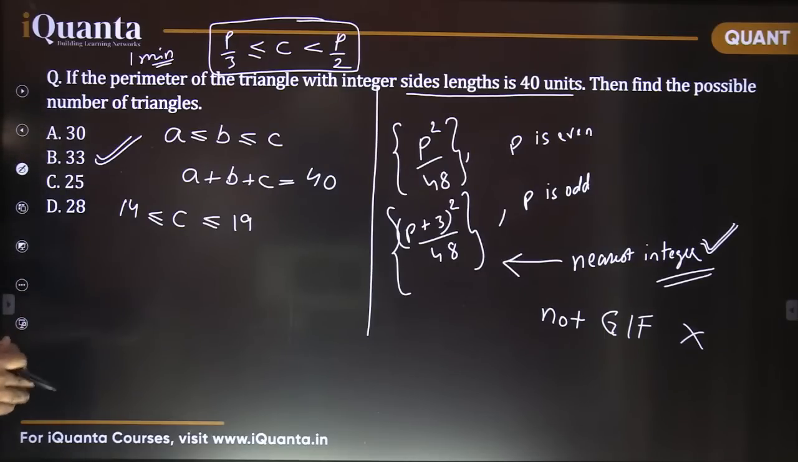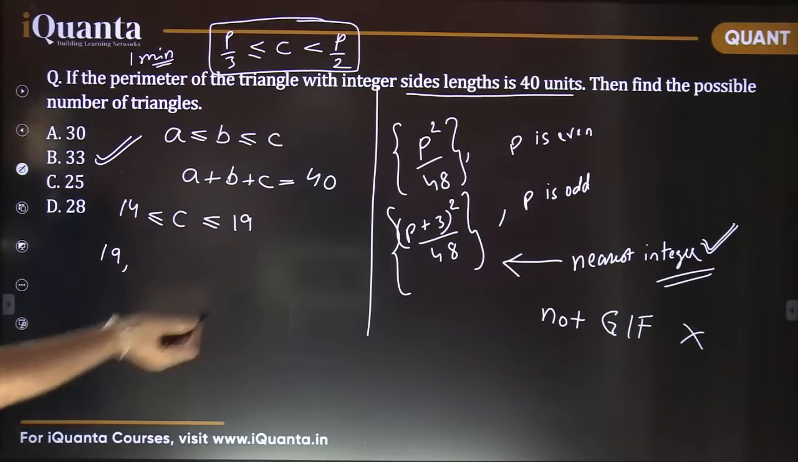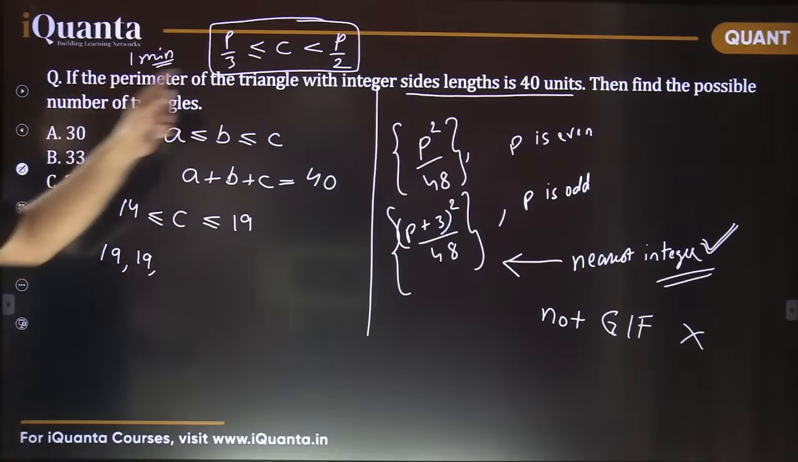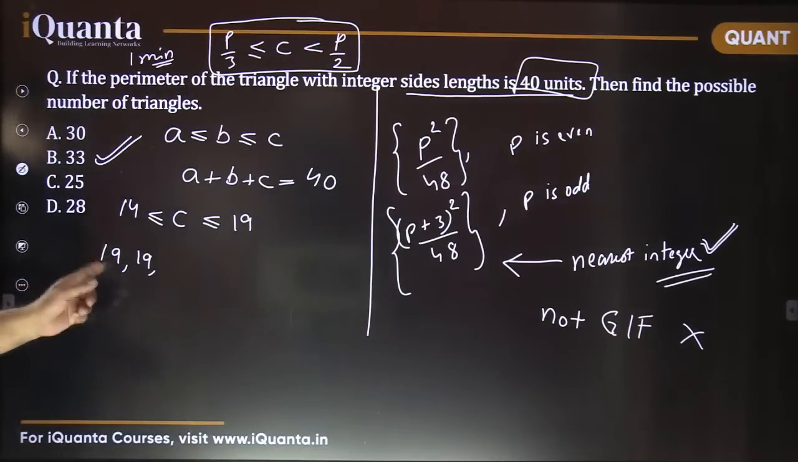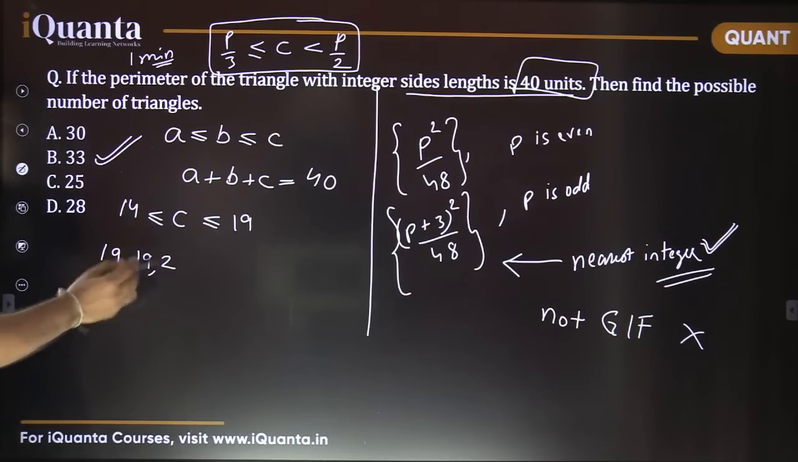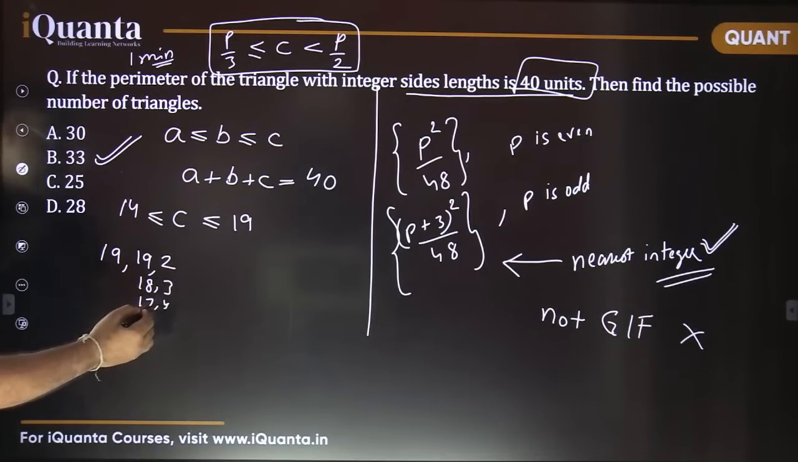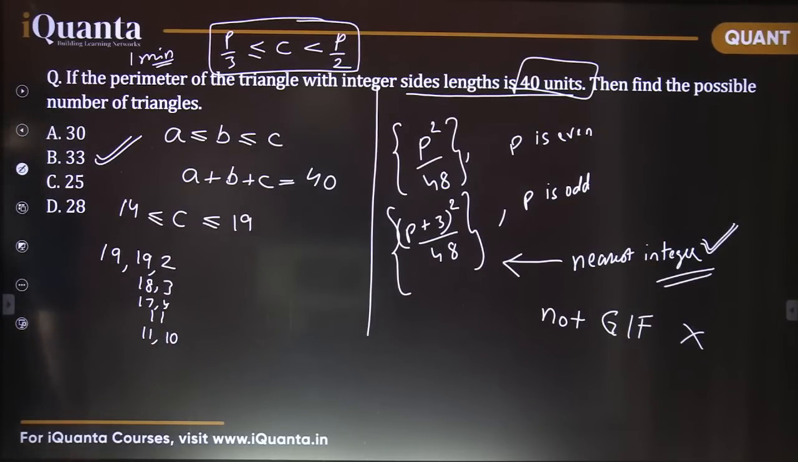Now how am I going to make cases? I'm going to start with 19. If 19 is my longest side, then my second longest side can be at most 19. Remember that the perimeter is going to be 40, and no side is more than 19. So 19 plus 19 is 38 and the remaining is 2. So basically 21 is to be distributed among the other two sides: 18, 3; 17, 4 and so on. What would be the last case? It would be 11, 10.